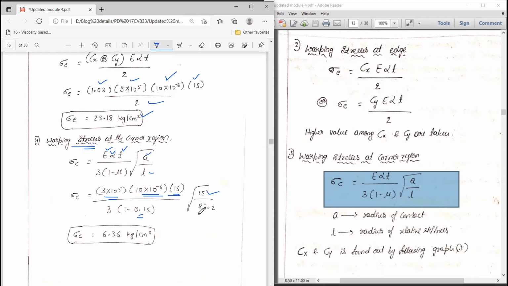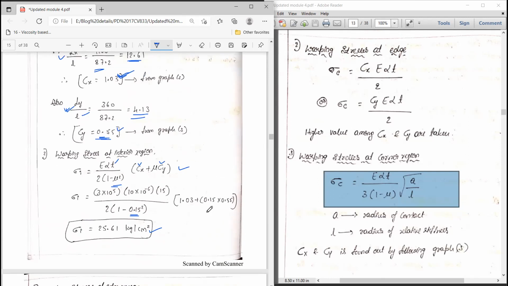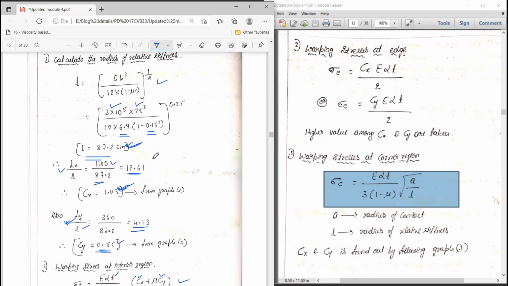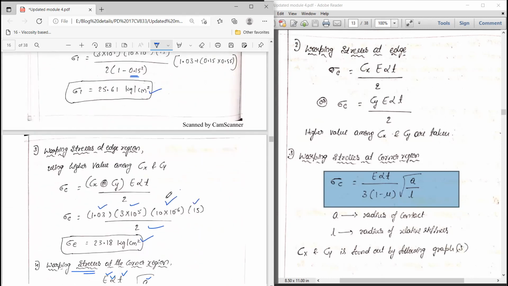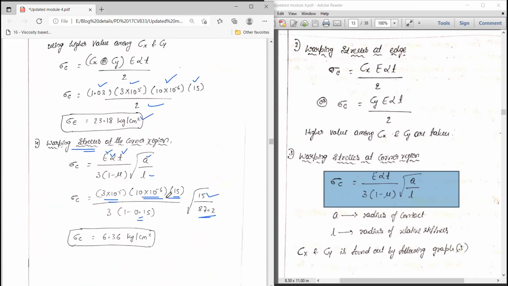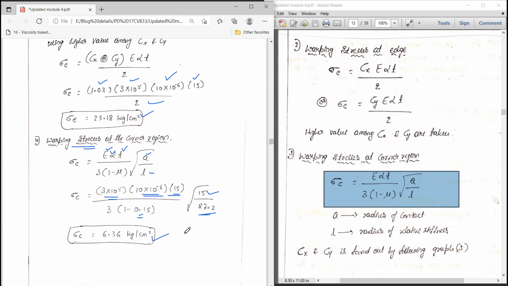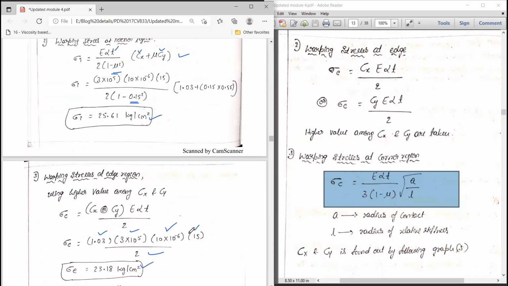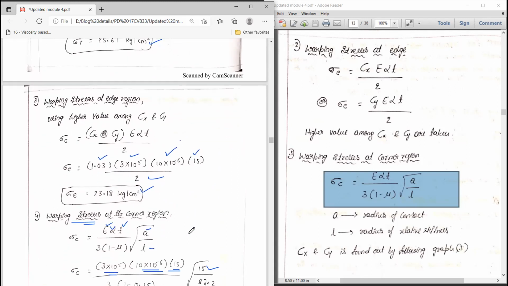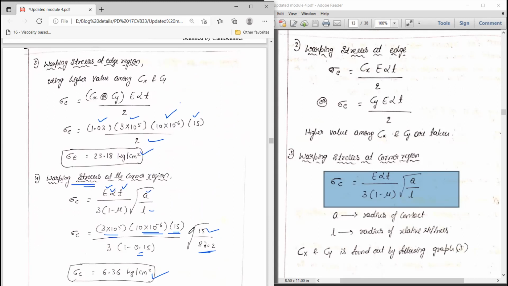And L stands for the radius of relative stiffness you had found in the first step, where you can see 87.2. So I just substituted all the values here and calculated the stress at the corner region. I repeat, this is the warping stress at the corner region. And this is how you need to calculate the warping stress at the interior region, edge region, and corner region.